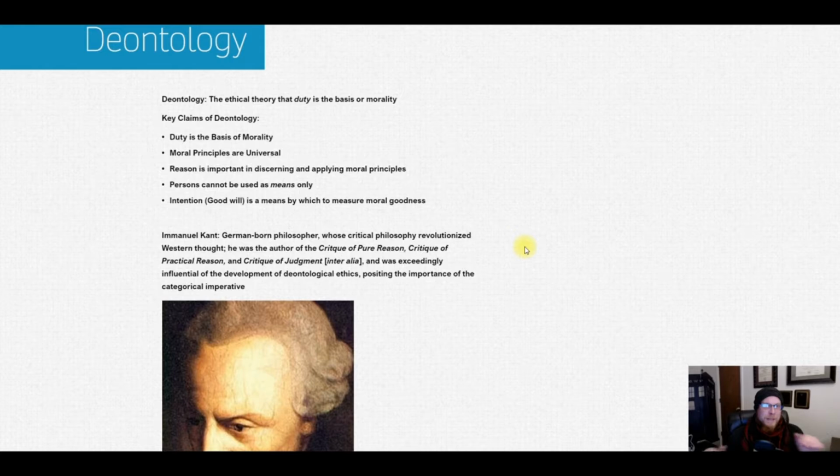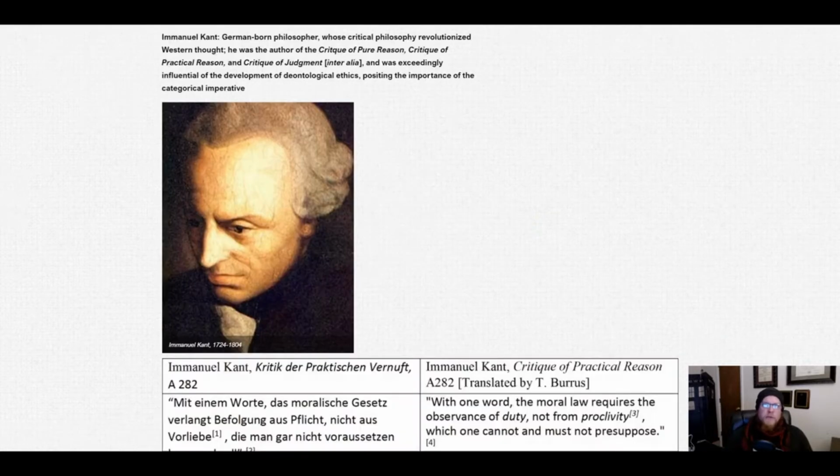Persons cannot be used as means only. I'll talk a little bit more about precisely what that entails in a little bit. And then also, intention, or a good will, is a means by which to measure moral goodness. The principal founder of deontology is Immanuel Kant, though he wouldn't have called his own view deontology. That's a word that gets invented later.